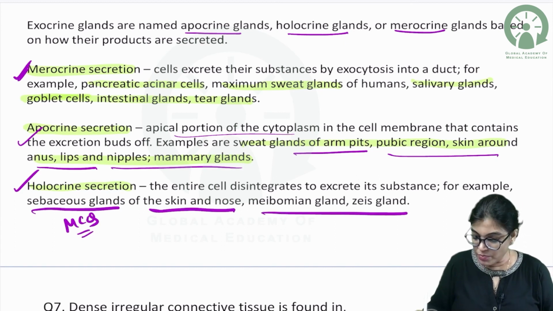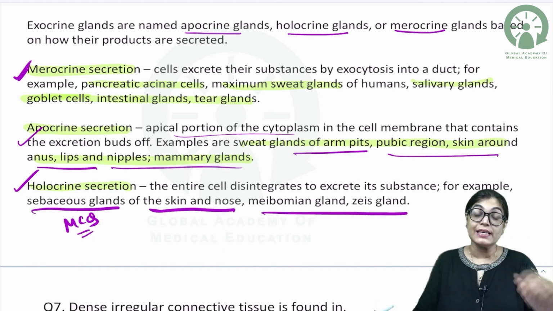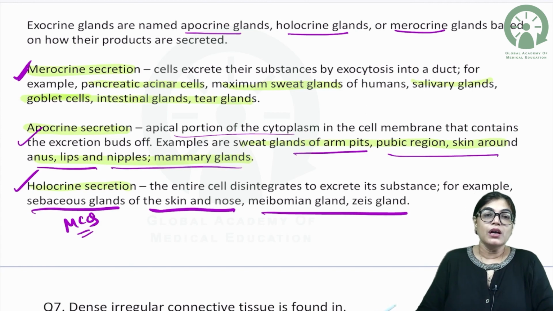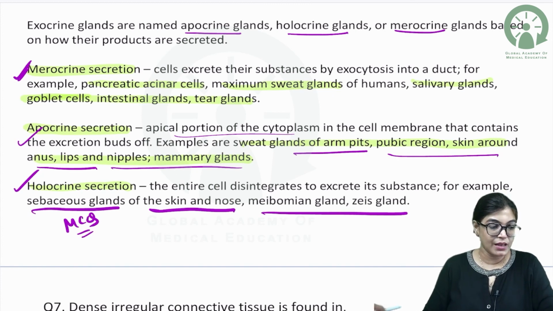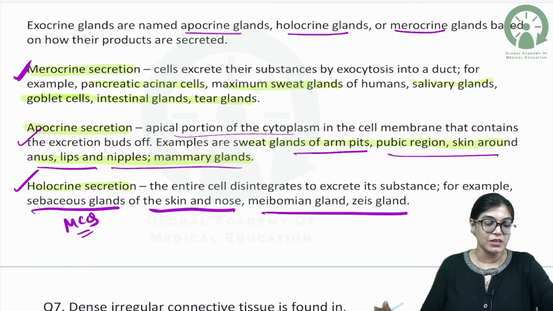Of the skin, nose, meibomian glands, the chest glands of the eyelid. So sebaceous gland is the best example. Meibomian glands, the chest glands of the eyelid, all these are examples of holocrine secretion. So done with this, let's move on to the next MCQ.